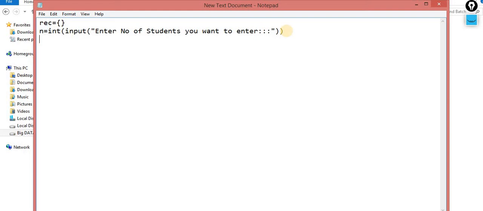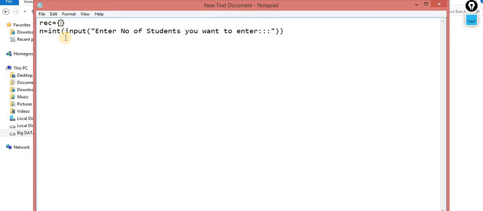I am making a program which will ask the user how many students they want to enter, and if I say 5 students, then my loop will iterate 5 times, and each time it will ask the roll number and marks. Again for roll number 2 it will ask the roll number and marks, then 3, 4, 5. It will execute for 5 times, and after that you have to store the data into the dictionary.